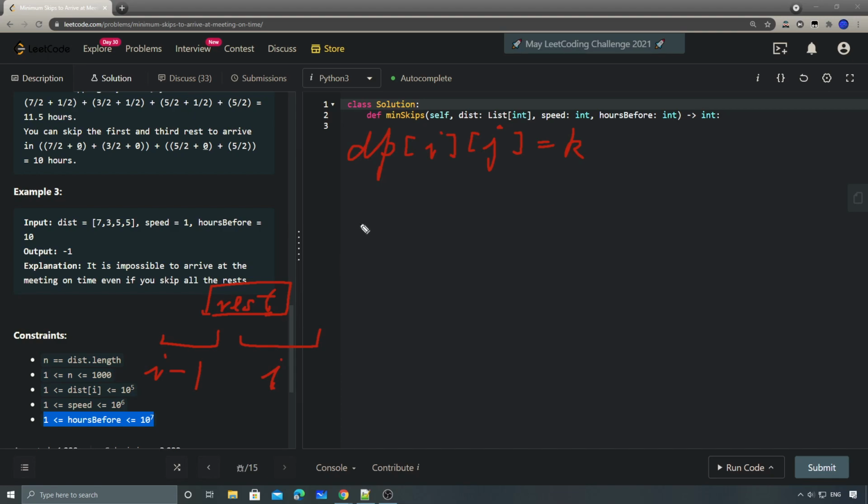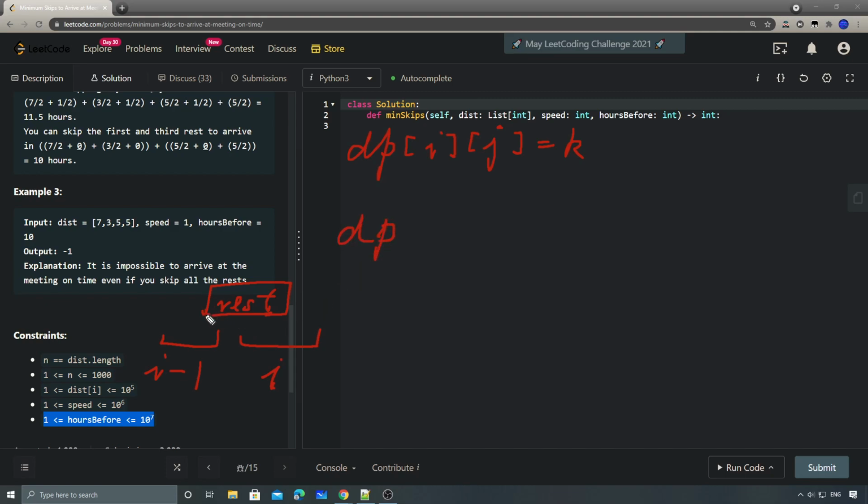I think the easier one is that if we skip this one, I don't know if it's easier or not. So let's say the first one is if we skip this rest, so what do we have? We'll have dp.